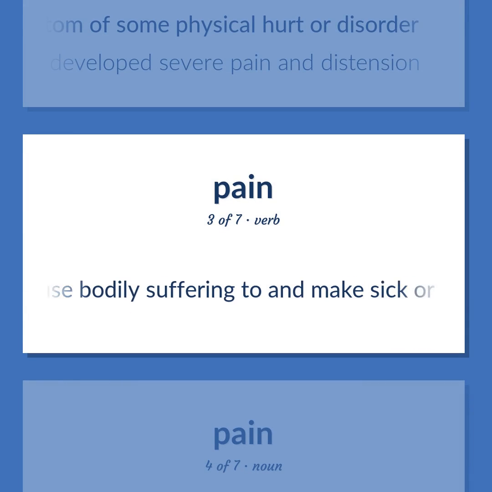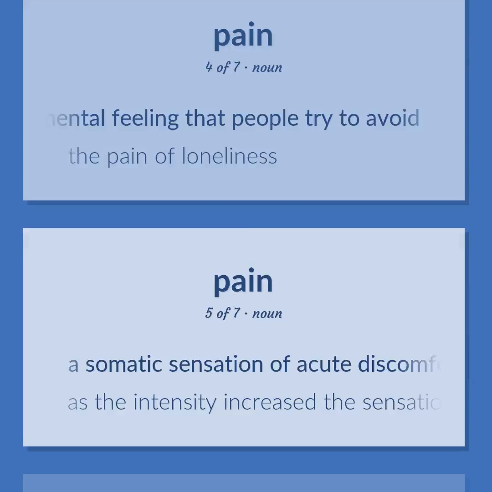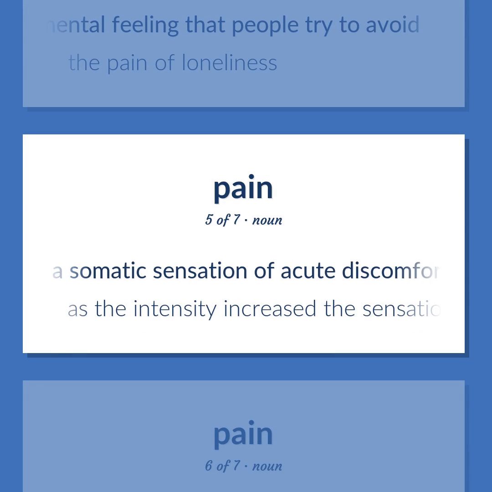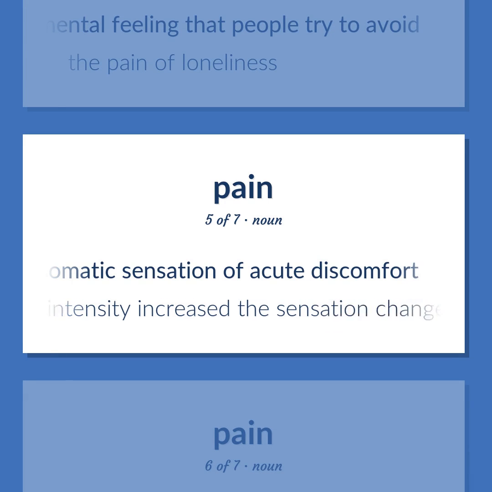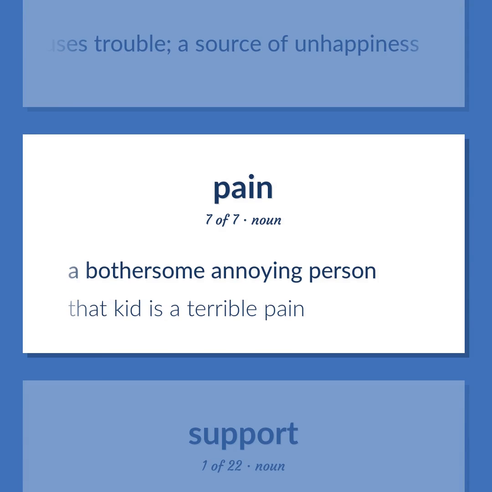Cause bodily suffering to and make sick or indisposed. Emotional distress. A fundamental feeling that people try to avoid. The pain of loneliness. A somatic sensation of acute discomfort. As the intensity increased, the sensation changed from tickle to pain. Something or someone that causes trouble. A source of unhappiness. A bothersome, annoying person. That kid is a terrible pain.